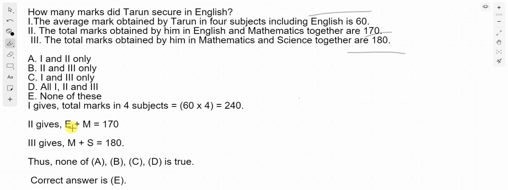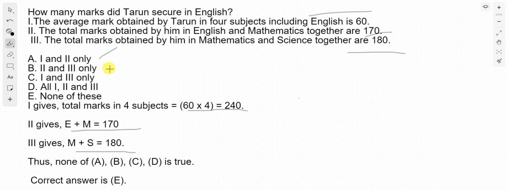So we will write it obviously in form of equations. Total marks in 4 subjects 60 into 4, which is equals to 240. English plus Maths 170 and Maths plus Science 180. Now first and second only, can we get the answer by first and second equation? Well, no, obviously we cannot get the answer by these two equations.